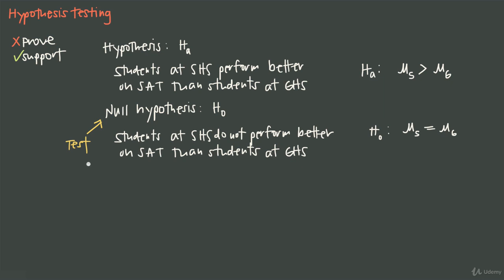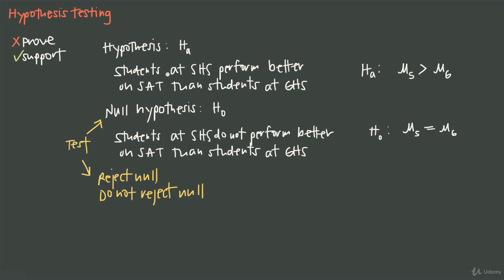And there are always only two possible outcomes when we test the null hypothesis. Either we reject the null hypothesis, or we do not reject the null hypothesis. We'll talk about in a second how we go about doing that. But if we reject the null hypothesis, that's going to lend support, again, not prove, but just support our original hypothesis. Because think about this example.